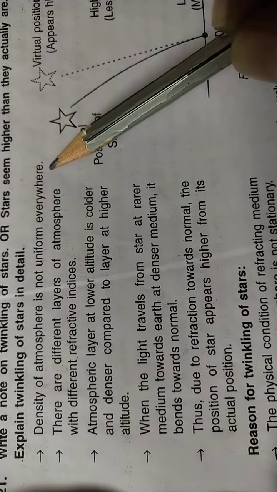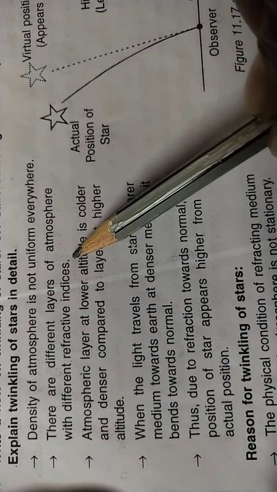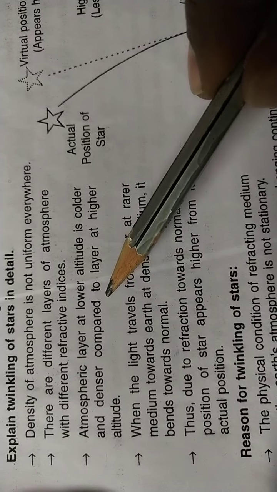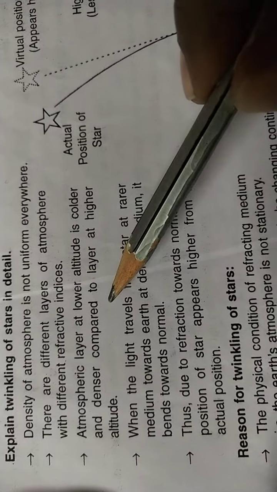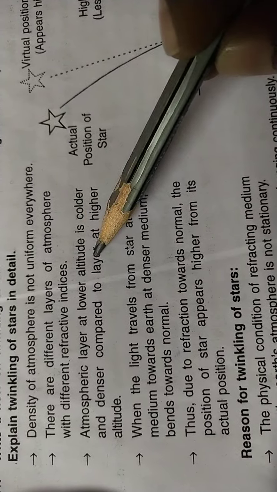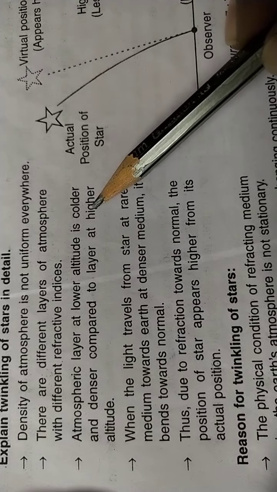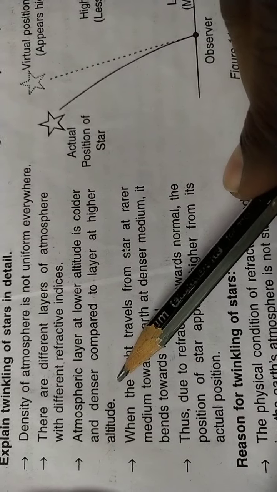So here we will understand the things by theory. The density of the atmosphere is not uniform everywhere, that we know already. There are different layers of atmosphere with different refractive indices at different levels. The refractive indices will be decreasing and decreasing as we go higher and higher. The atmospheric layer at lower altitude is colder and denser compared to the layer at higher altitude.